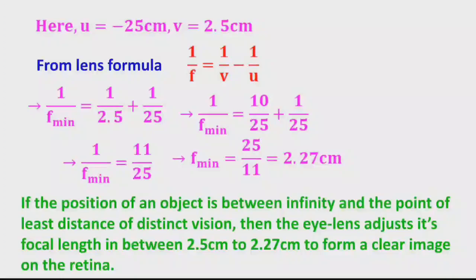When the object is at infinity, the eye lens has maximum focal length, that is 2.5 centimeters, so the image will be formed on the retina. If the object is at the least distance of distinct vision, then the eye lens has minimum focal length, that is 2.27 centimeters, so the image will be formed on the retina. If the object is between infinity and the least distance of distinct vision, then the focal length will be between 2.5 and 2.27 centimeters to form a clear image on the retina.